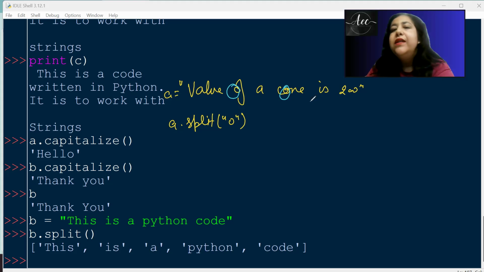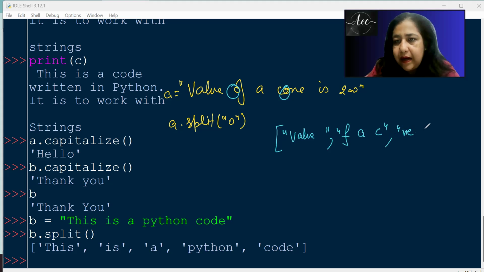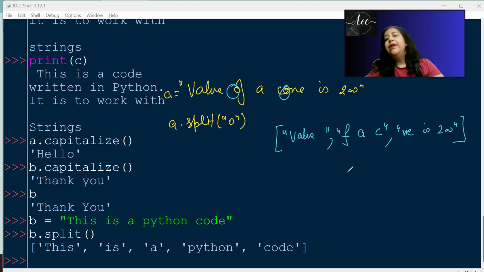Since there are two O's, the list will have three strings. The first is "value" with whatever you had before O. O will never be a part of the list. Then after O, we have "f a c". Then we have "ne is 200". So that's how it's divided.